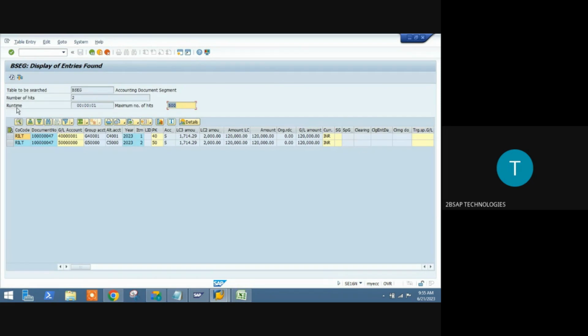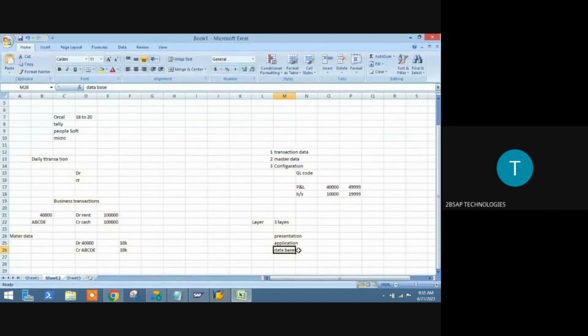These are the 2 lines you have posted, 1,20,000 amount in local currency. This is the value we have posted. So this is your storage location. This is what we can say as database. Your storage location is your database.